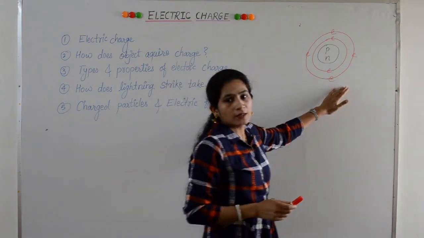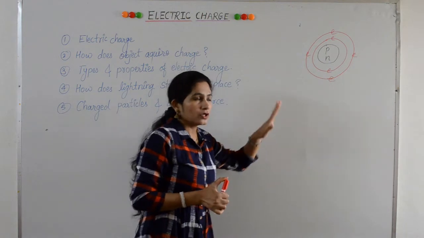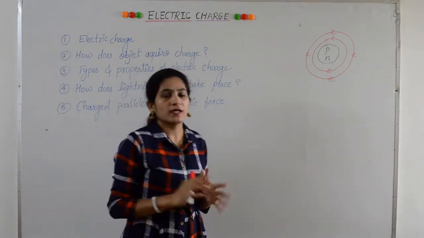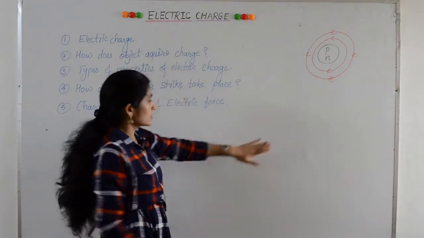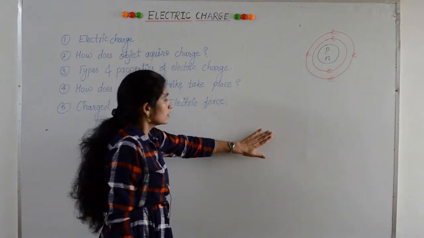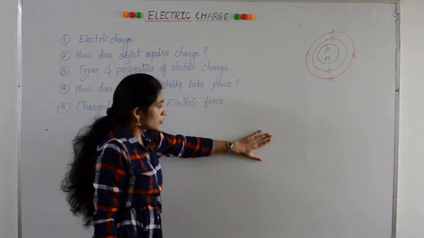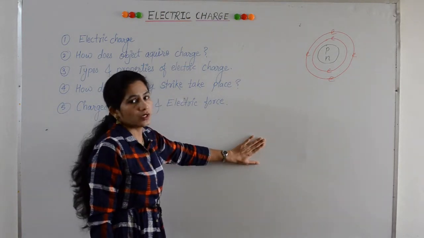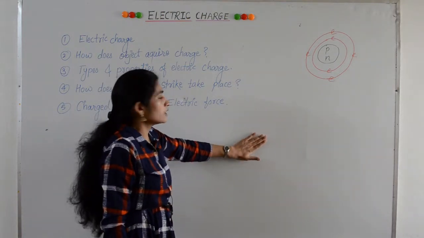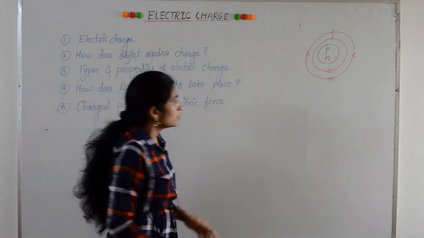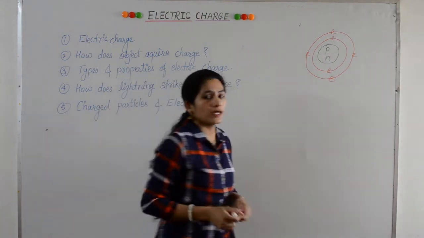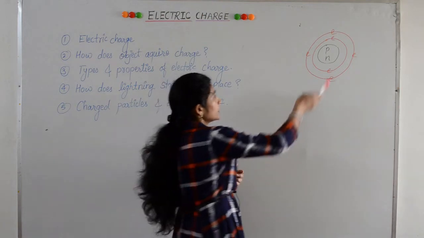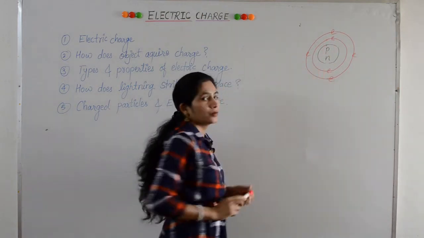We know that an atom is neutral because each and every matter consists of atoms. So when we touch matter, let's take this board. Now when I touch the board, I do not get an electric shock because this board is neutral. It means that this board doesn't carry any charge. Similar to this, an atom also does not carry any charge even though it has electrons and protons.